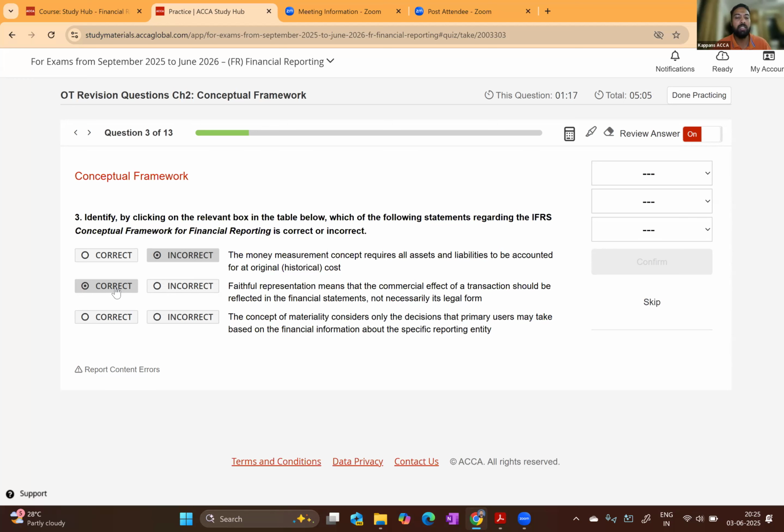Moving on to the last statement, statement number three, the concept of materiality considers only the decision that primary users may take based on financial information about a specific reporting entity. That is correct. Information is material if a misstatement or omission affects the economic decision of users. So materiality only considers the decision made by the primary users or shareholders of a company. That statement is correct. So statement number one is incorrect. Statements number two and three are correct.